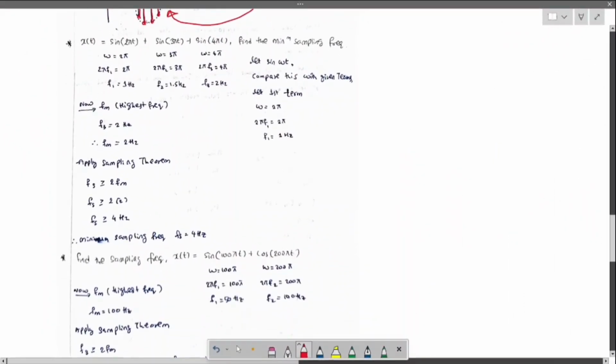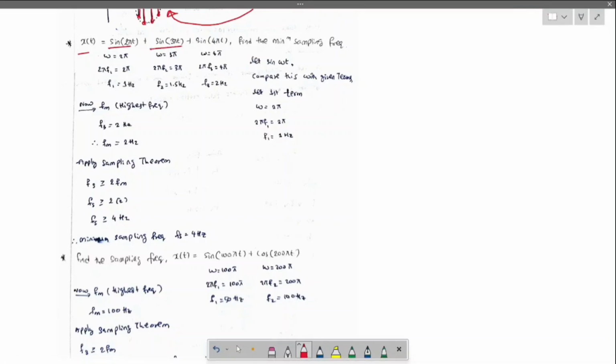In the first question, given x(t) = sin 2πt + sin 3πt + sin 4πt, find the minimum sampling frequency. This means we need to use case 2 of the theorem, where fs equals 2fm. First let us find fm, the maximum frequency. Directly from these terms we can state which is the maximum frequency.